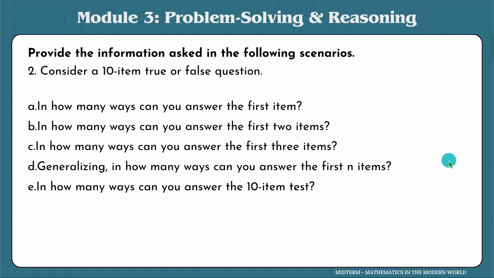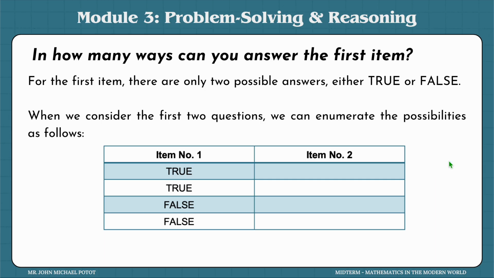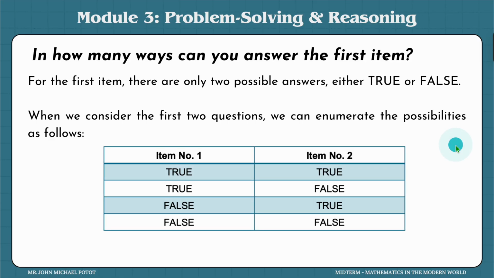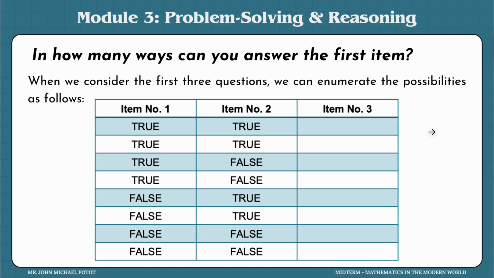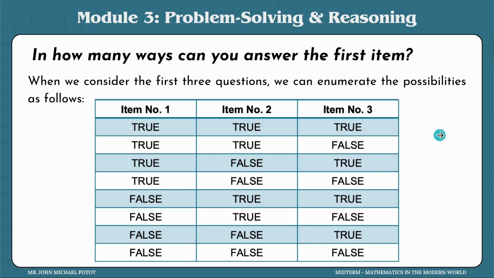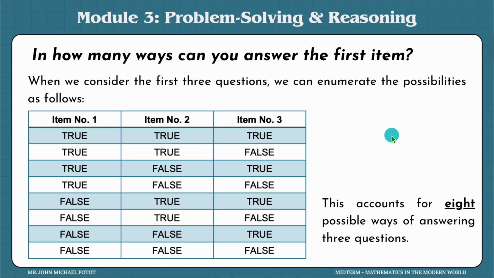Now, how is that possible, or how is that being done? Remember, if there are 2 items, the first item would be true, true, false, false, and then the other item would be true, false, true, false. So there are 4 possibilities to answer a 2-item question. And if there are 3 items, these are the possibilities that you would answer: true, true, true, true, then false, false, false, false, and so on. So there are 8 possible answers.